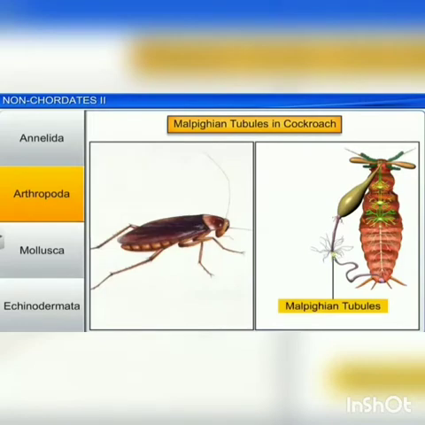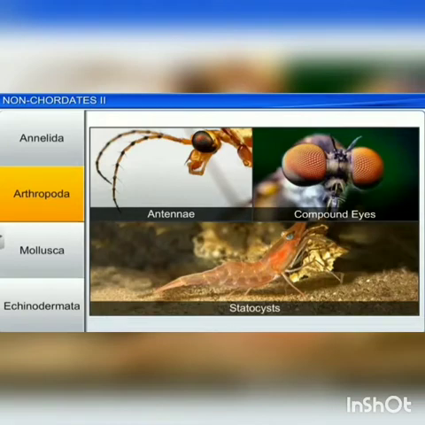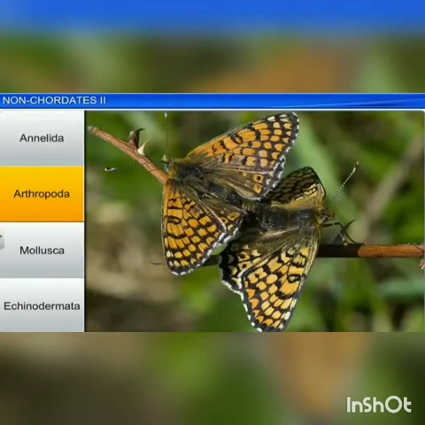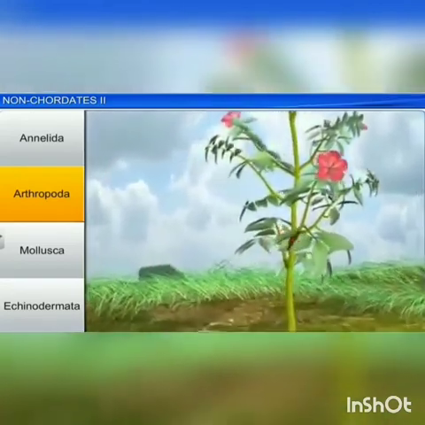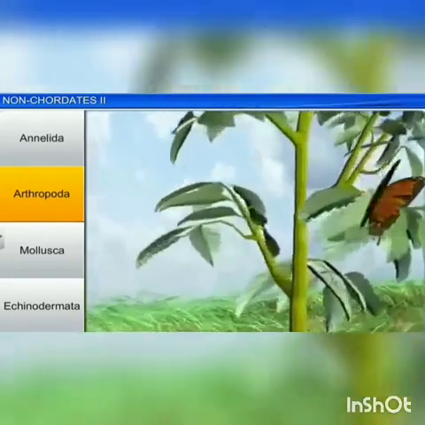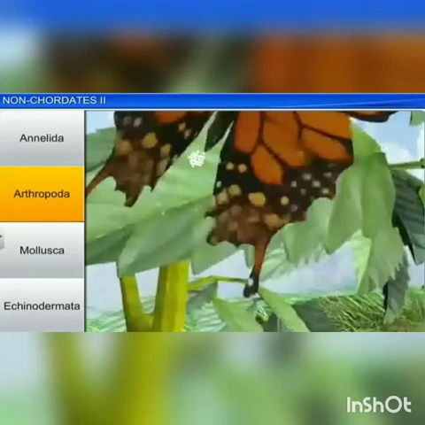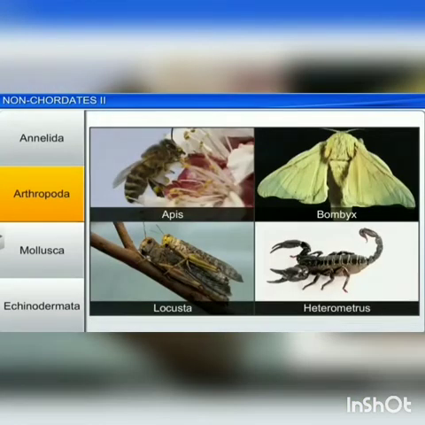Malpighian tubules, coxal gland and green gland act as the excretory organs. The sense organs are antennae, eyes and statocyst. Statocyst is the organ of balance or equilibrium. They are mostly dioecious and oviparous. They lay eggs. Fertilization is usually internal. Development may be direct or indirect. Examples for this are Apis, Bombyx, Locusta and Limulus.